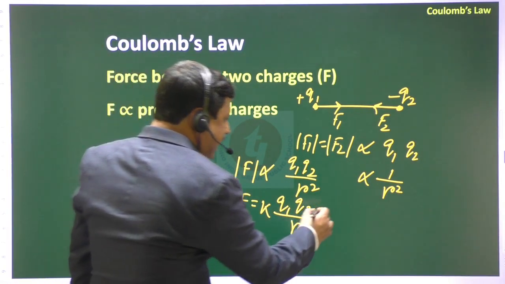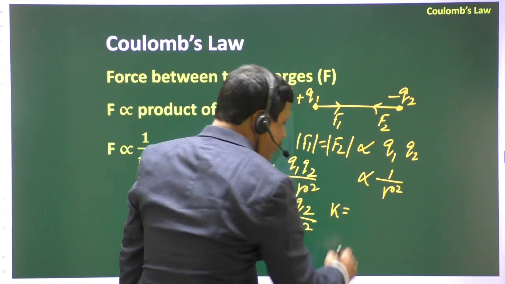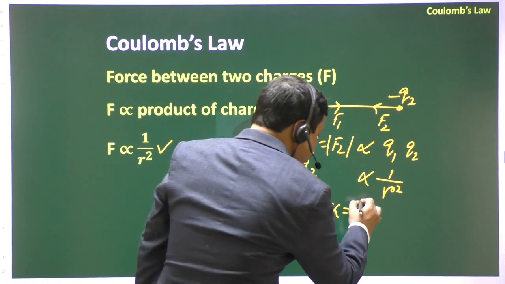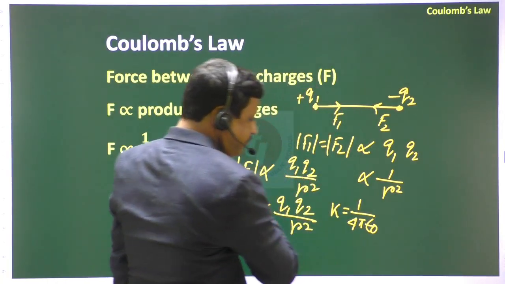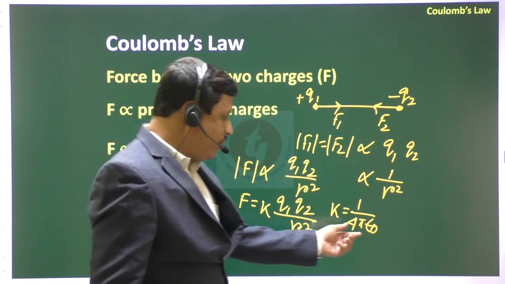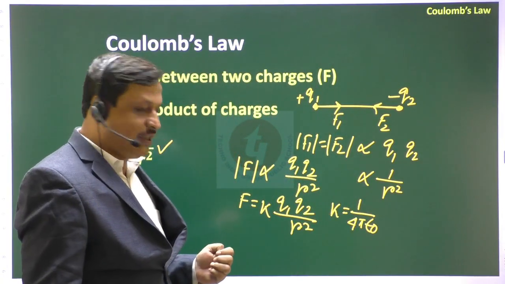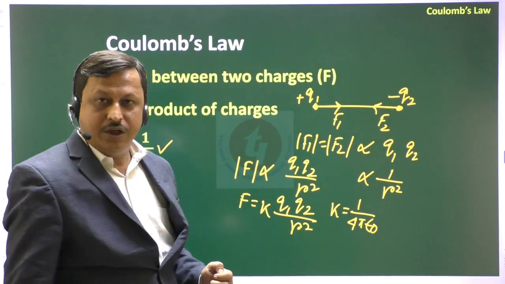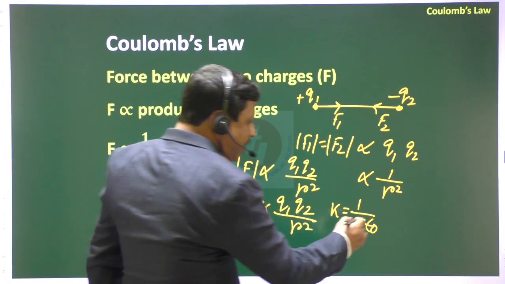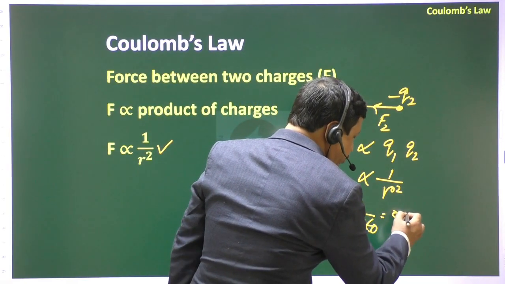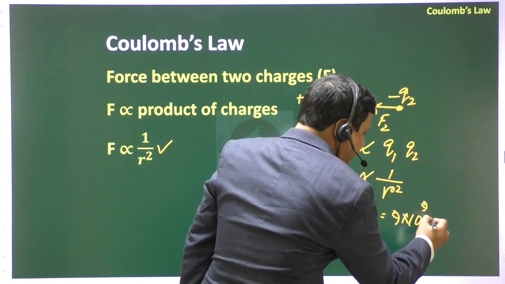Okay, and what is the value of K for the air medium? In case of air, K is written as 1 by 4 pi epsilon naught. This epsilon naught signifies the electrostatic permittivity of air, and the total value is 9 into 10 to the power 9 in SI unit.